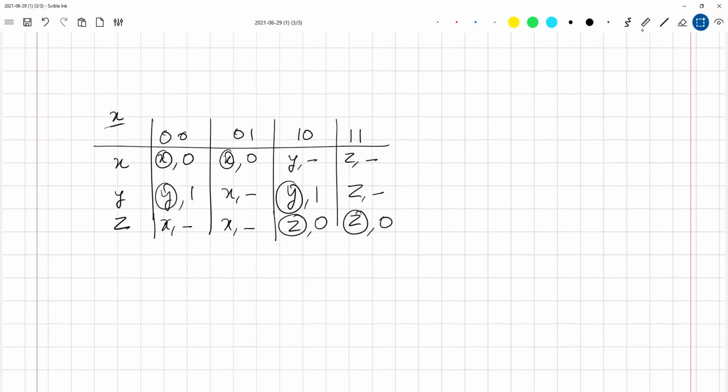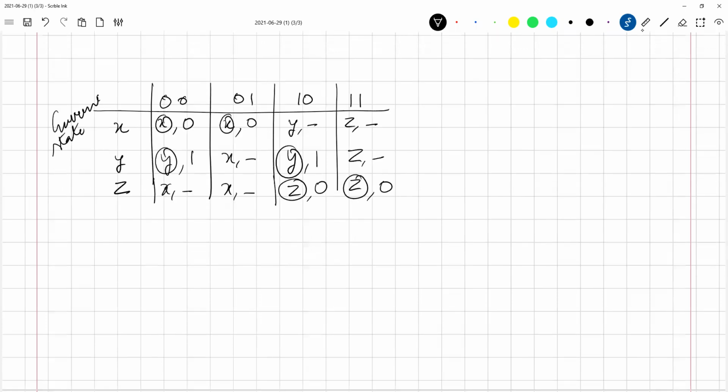This is my current state, this is the current state, and this is the next state.